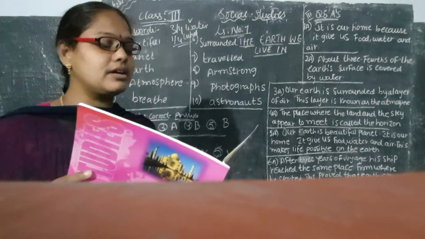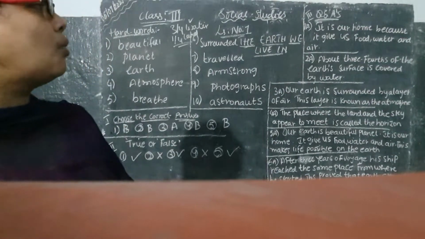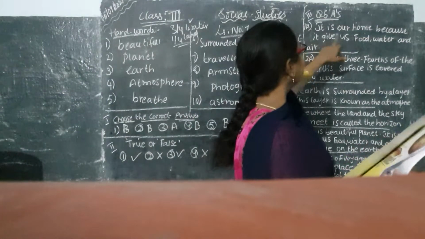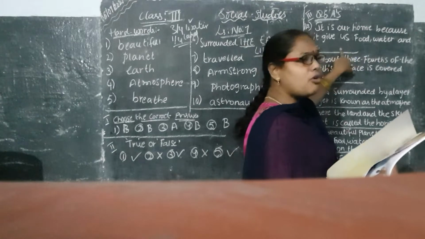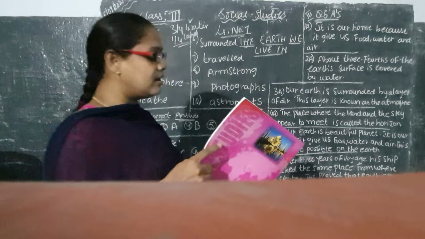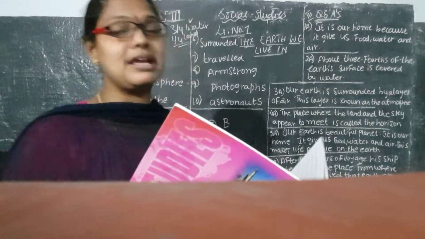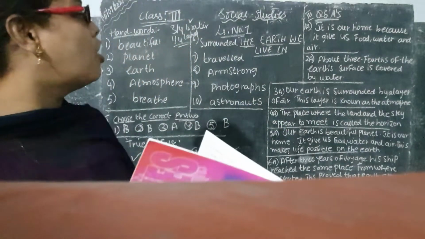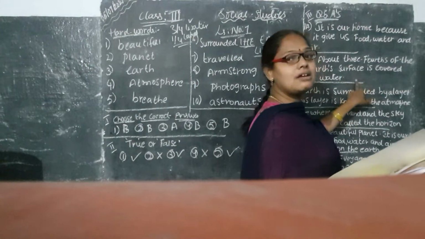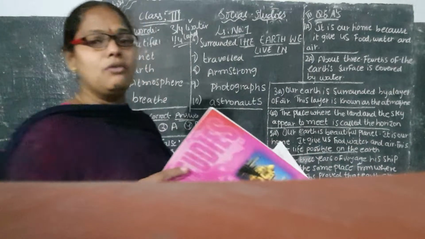So what is the first one? Why is the earth called our home? They are asking a question: why is the earth called our home? Because it is our home, because it gives us what? Food, water and air. So what is the second one? How much of the earth's surface is covered by water? How much, ma'am? About 3/4 of the earth's surface is covered by water.